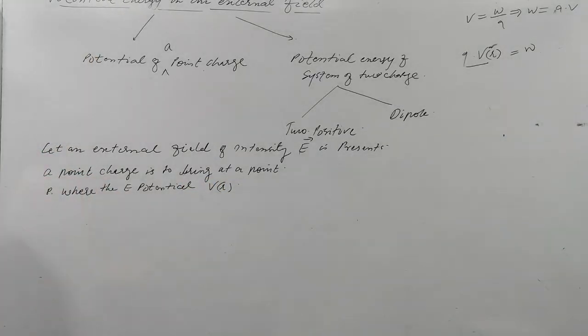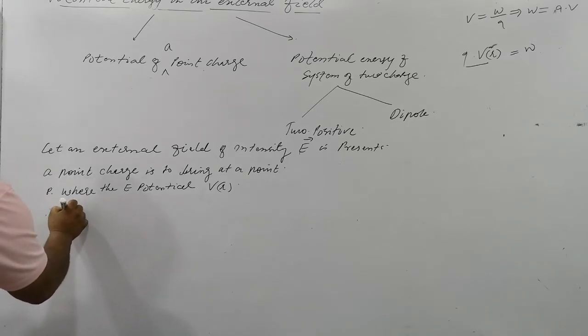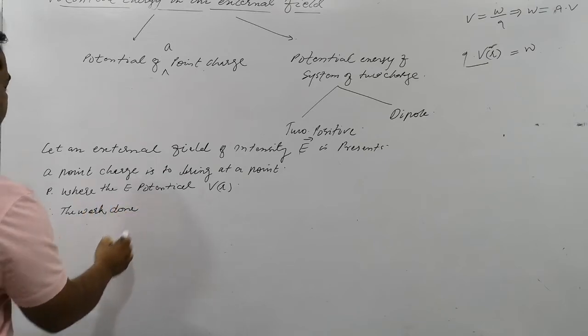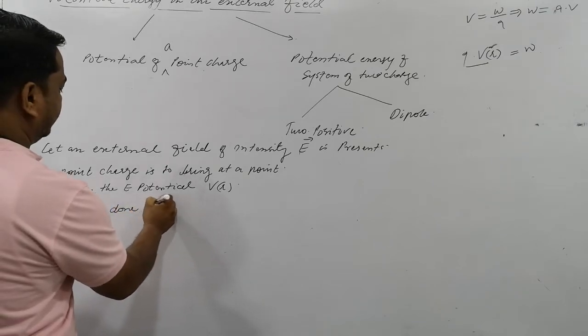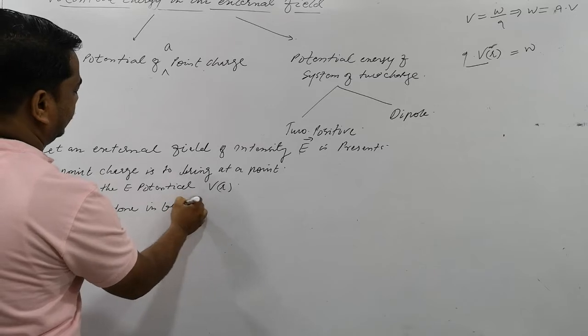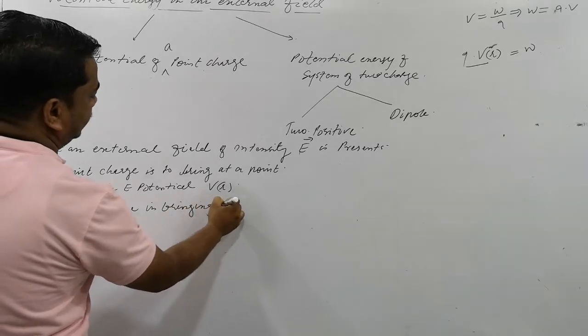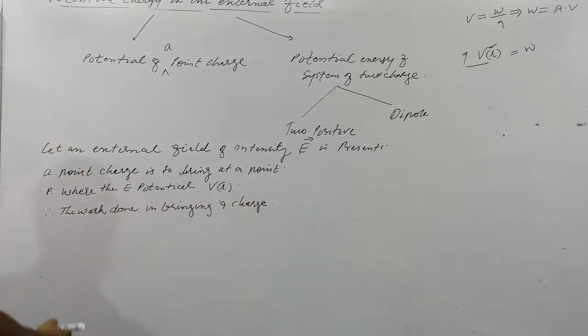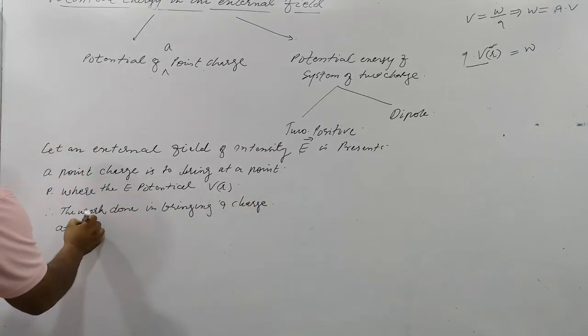It is not a vector quantity. Therefore, the work done in bringing charge Q to that point, go on writing please.